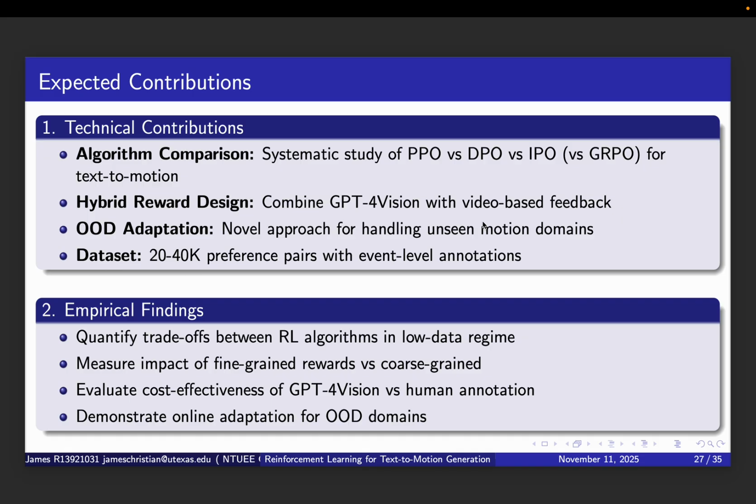Third, practical impact. We will open source our code and dataset for full reproducibility. We will provide guidelines for applying RLHF to other generative motion tasks beyond text-to-motion, and there's potential for deployment in actual animation and gaming pipelines, though that's beyond the scope of this academic project. These contributions span theory, empirics, and practice, making this a well-rounded project, I think.